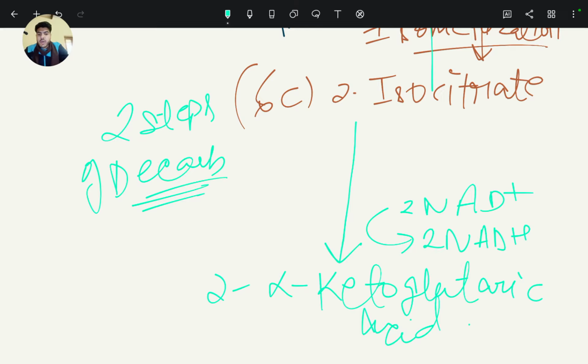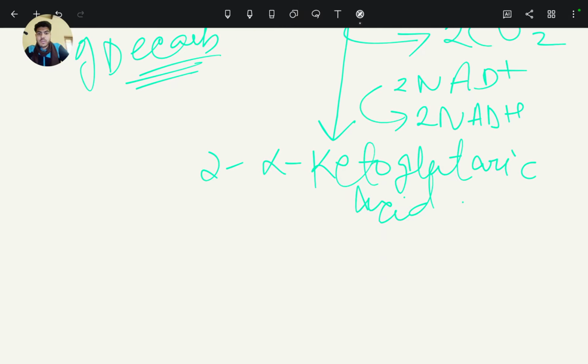So the isocitrate molecule oxidizes to alpha ketoglutaric acid, NAD plus is reduced, and there is removal of carbon dioxide from isocitrate, that is, one CO2 removed from one isocitrate and two from two isocitrate, forming two molecules of alpha ketoglutaric acid, and it has five carbons in its molecule.